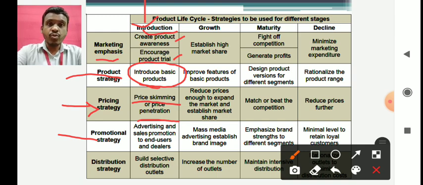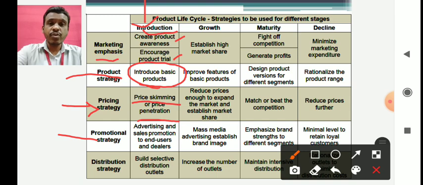Why? Because you want to increase the revenue at that time, and you want to increase the market share at that time. For doing that you have to increase the advertising and sales promotion, maybe through contests, lucky draws, discounts, or rebates. These are the kinds of things you can try to do. And you can have some exhibitions sometimes, but for all these things you need a lot of expenses.